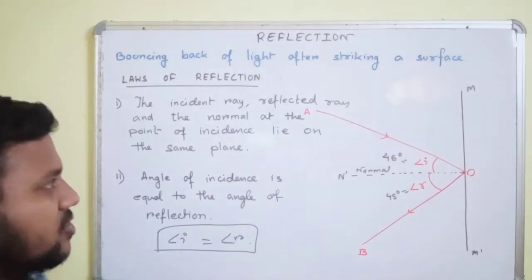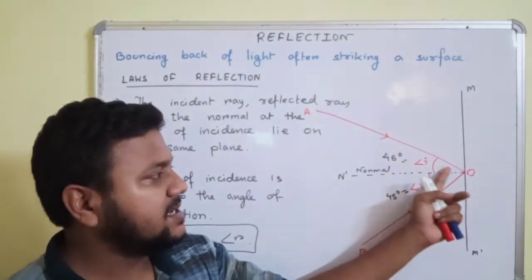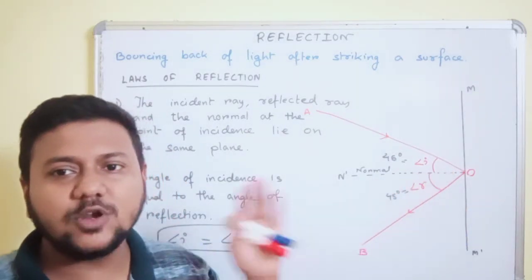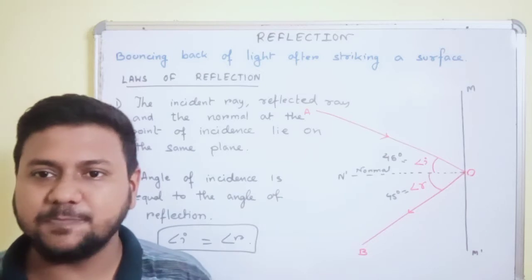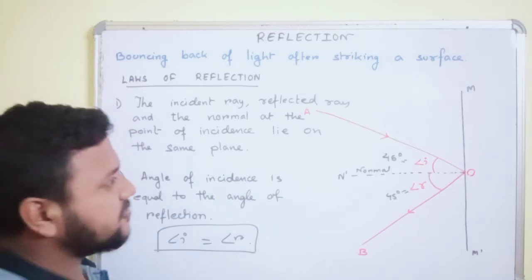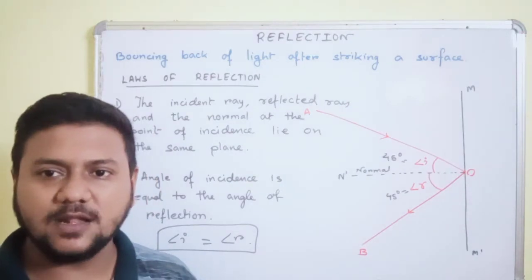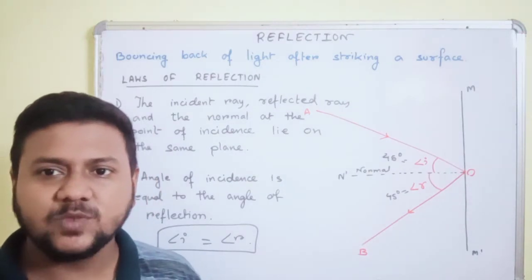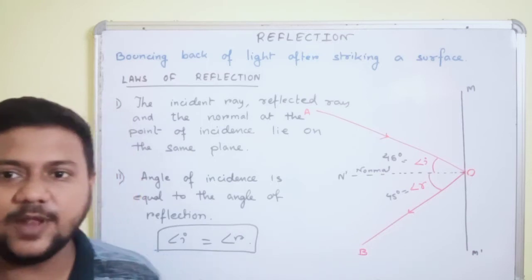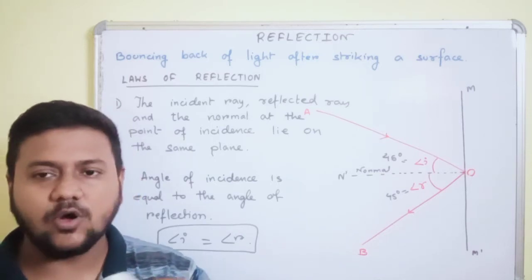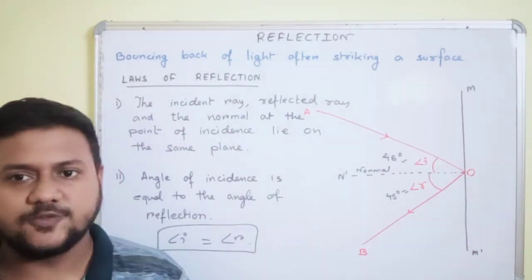We know that a single light ray is called a ray of light, whereas a group of rays is called a beam of light. If the rays of the beam are parallel, we call it a parallel beam of light. Now we are going to discuss the reflection occurring on a plane surface and on a rough surface.